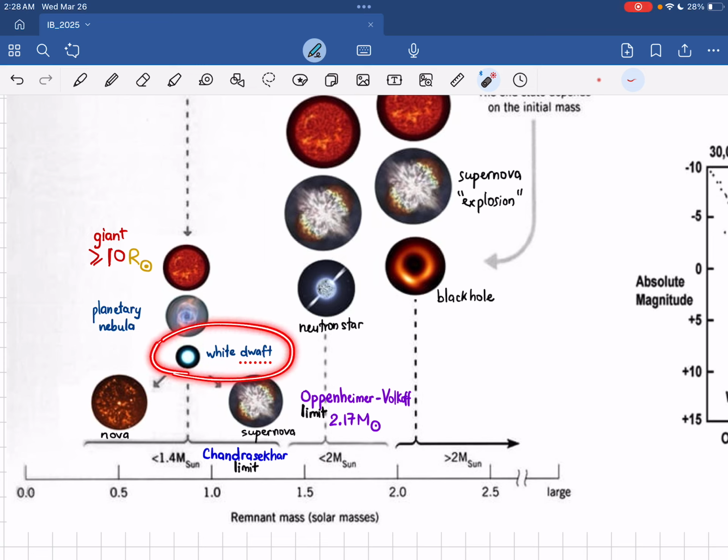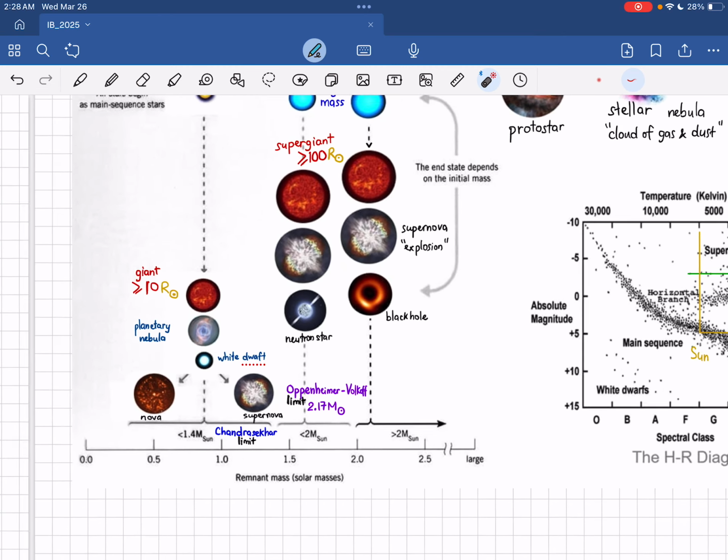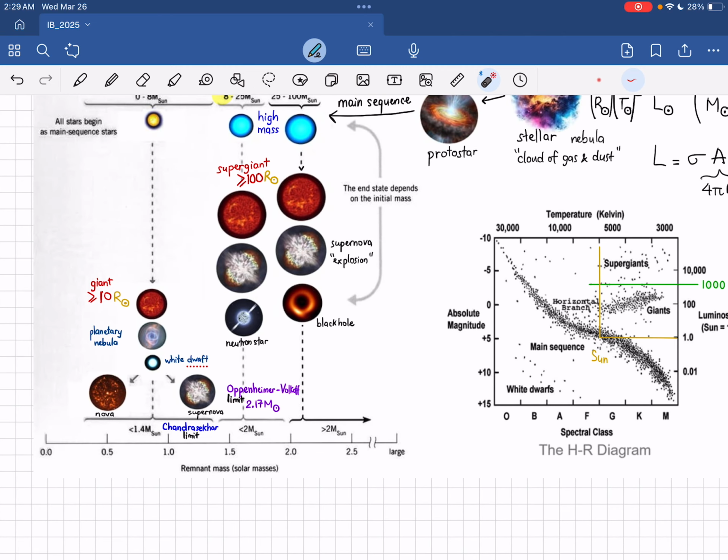So the white dwarf star here, if it has a nearby star, can accrete mass from that star, and it can lead to a nova or supernova. Okay, so supernova and nova are basically just like an explosion.